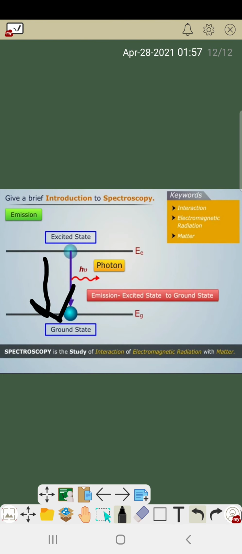So the electron basically comes from excited state to ground state, this direction. This incident is called emission.